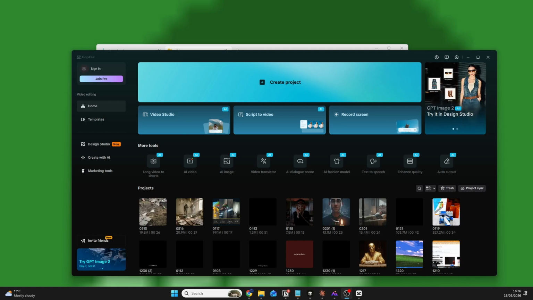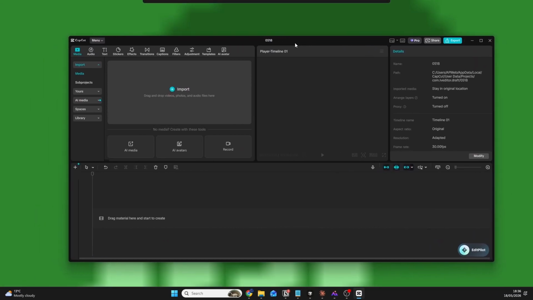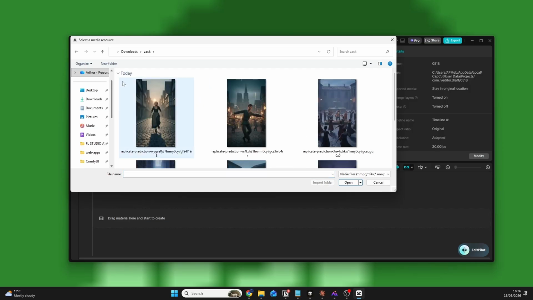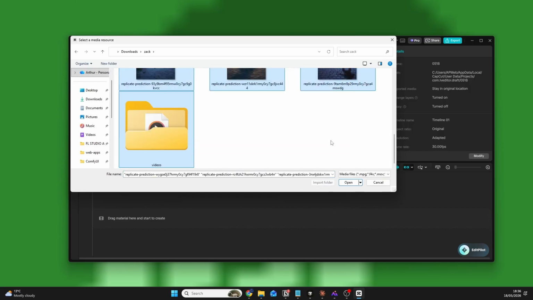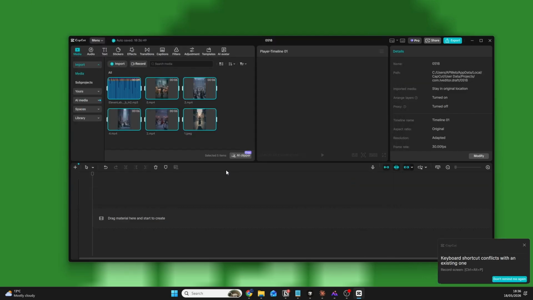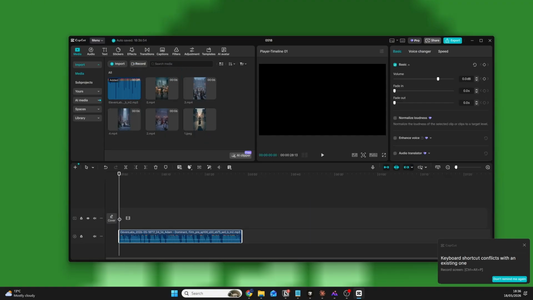Great. We've made it to step 5, which is the final step to get our final video. All we need to do is load up an editor of our choice. So I've chosen CapCut. It's free, it's simple. And all we need to do is import our videos and our audio. So we don't need the images here. All we need is the videos and the audio. Go to the videos, copy this. And then I'll drag in the narration first because that's the basis for each beat. And then I'll start dragging in each one of the videos.